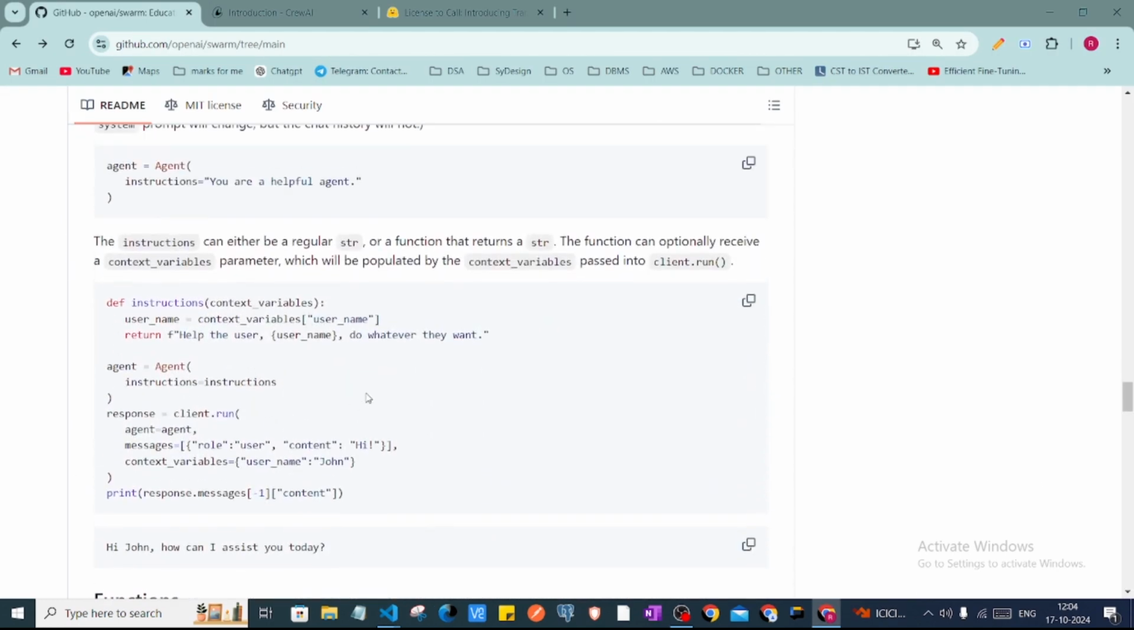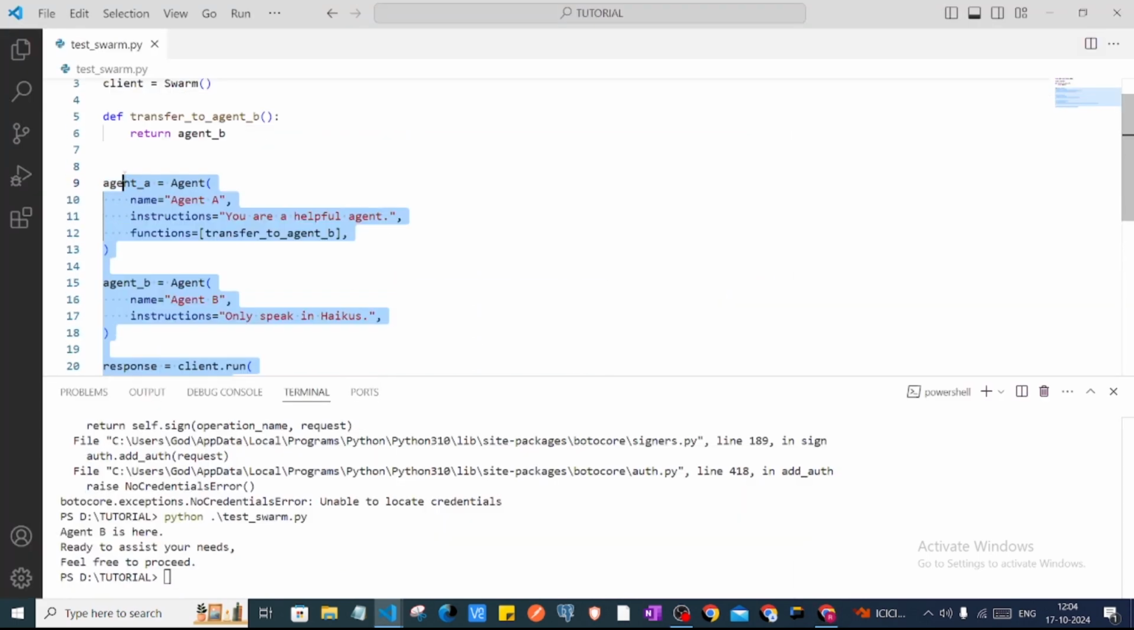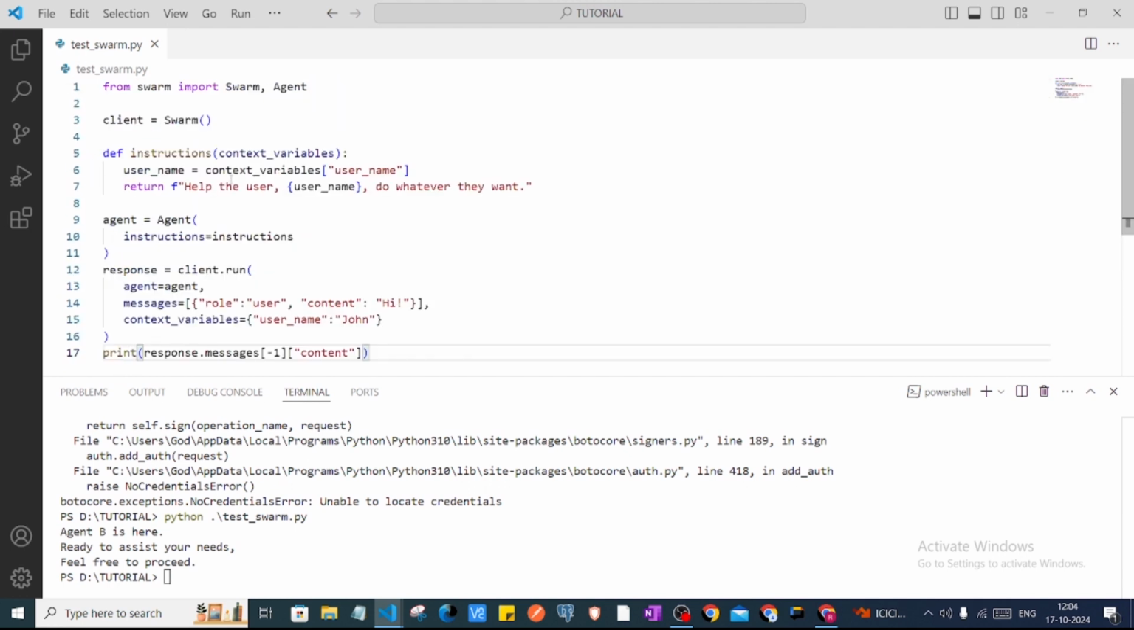I'll just copy this code to actually use the context variables. Okay, so now after this client instance creation, I'll just copy this. What we are doing is saying just a simple user message, hi, and we are also giving the context variable, username equal to John. Then we are calling this agent and it will follow these instructions. In the instructions we are getting the context variable username, and we are saying to help the user with this username whatever they want to do.